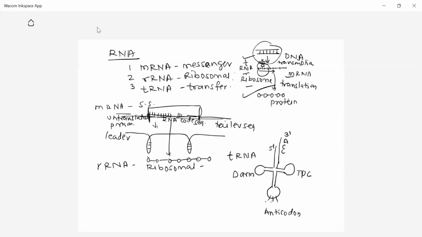Here is the variable arm, which is formed during the folding. This is called the anticodon arm. So this is the structure of your tRNA. Such a tRNA is the third type of RNA, and all these, mRNA, rRNA and tRNA, are required during the expression of DNA to form the protein. So that is about the nature of nucleic acid.